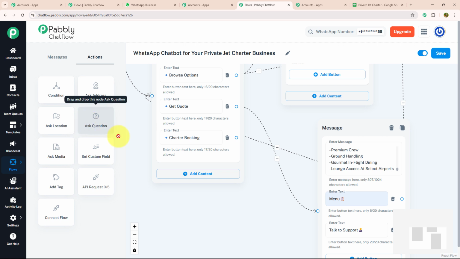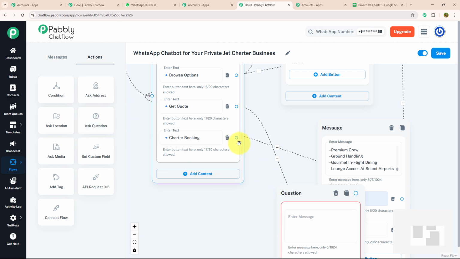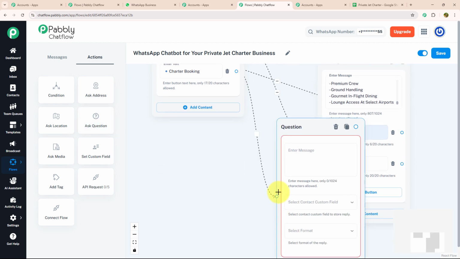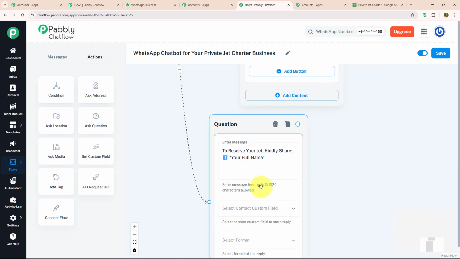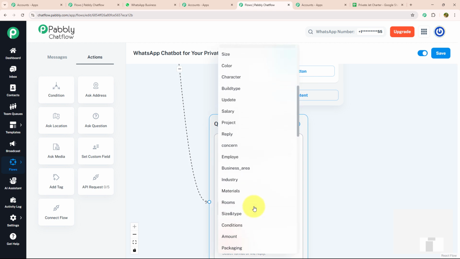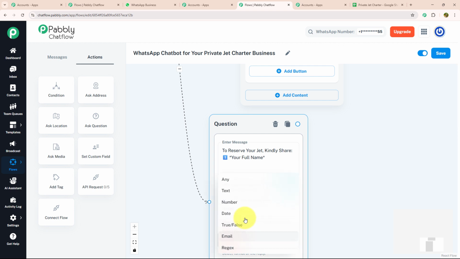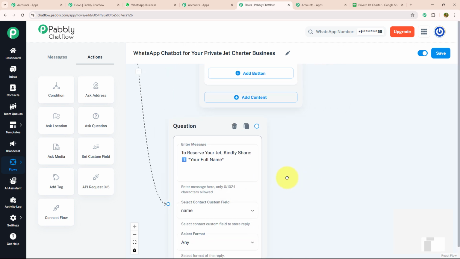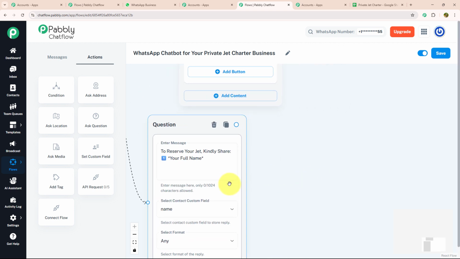For that, I'm going to drag and drop ask question, connect with my action button, and over here I'm going to enter my message which says, "To reserve your jet, kindly share your full name." I'm going to select my contact custom field as name and my format as any. After full name, I want to know about company name.